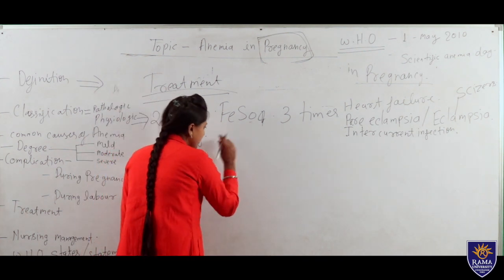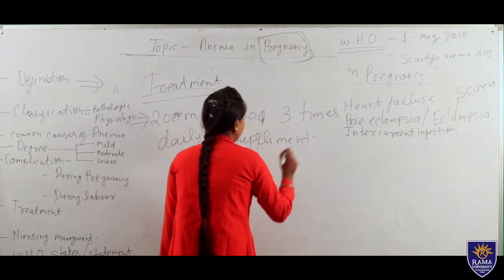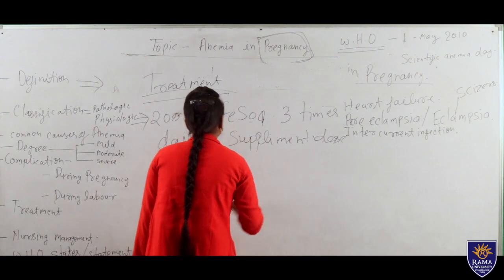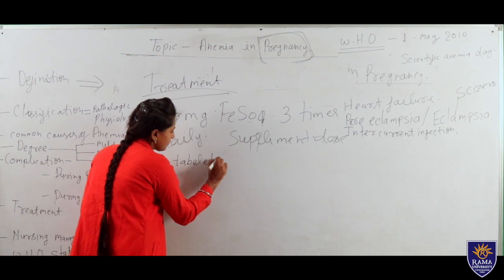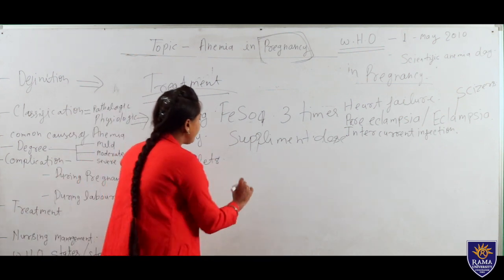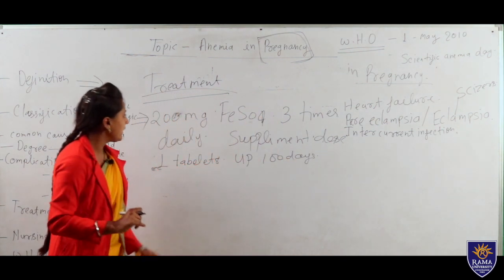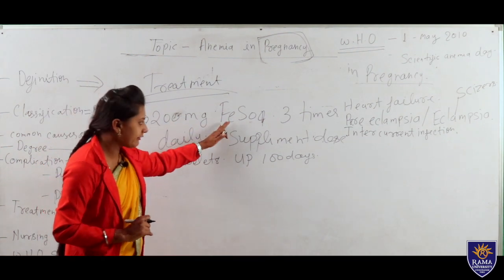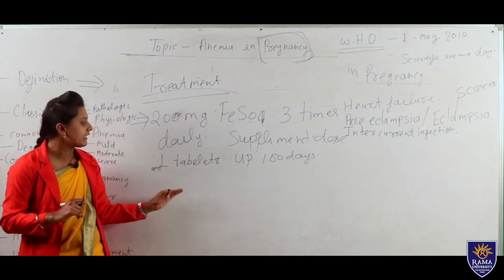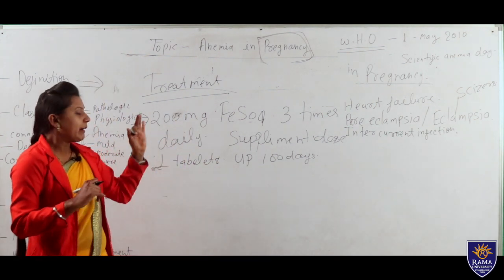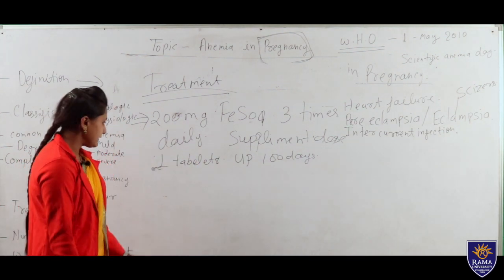After that, for supplementation we can give a supplement dose, 1 tablet daily up to 100 days. Along with the 200 mg ferrous sulfate, we give it till the HB level is normal. After that we give 1 tablet daily up to 100 days for treating anemia properly during pregnancy.